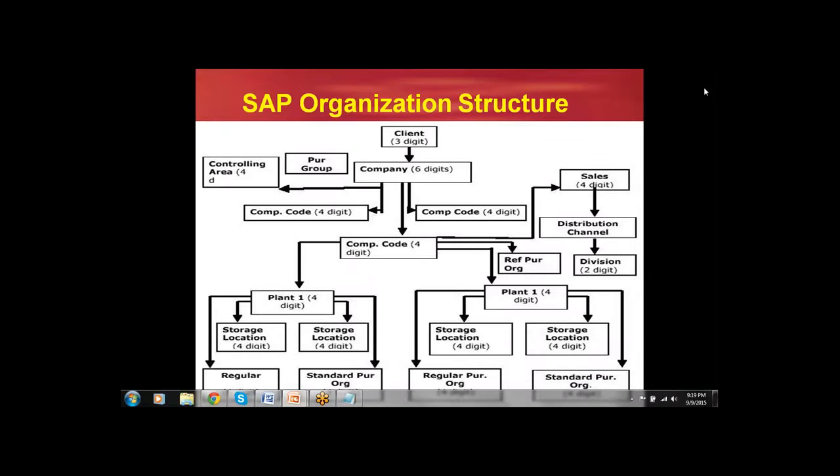Yeah, SAP organization structure. Now, what is this SAP organization structure?